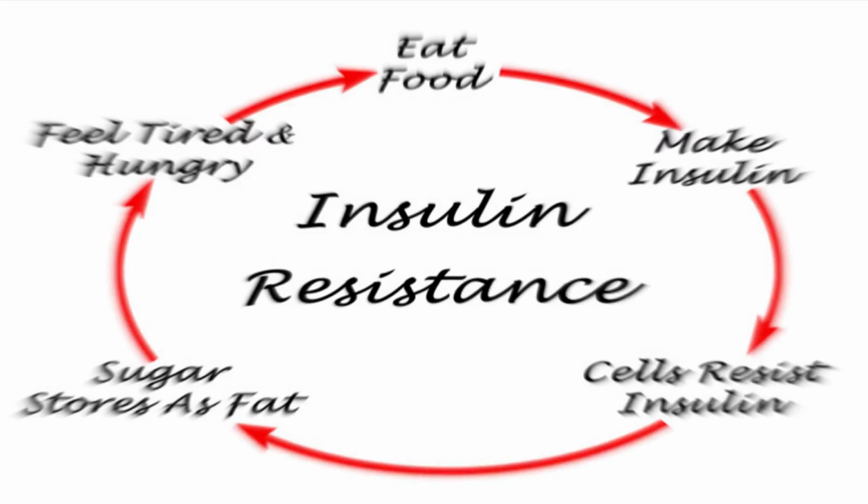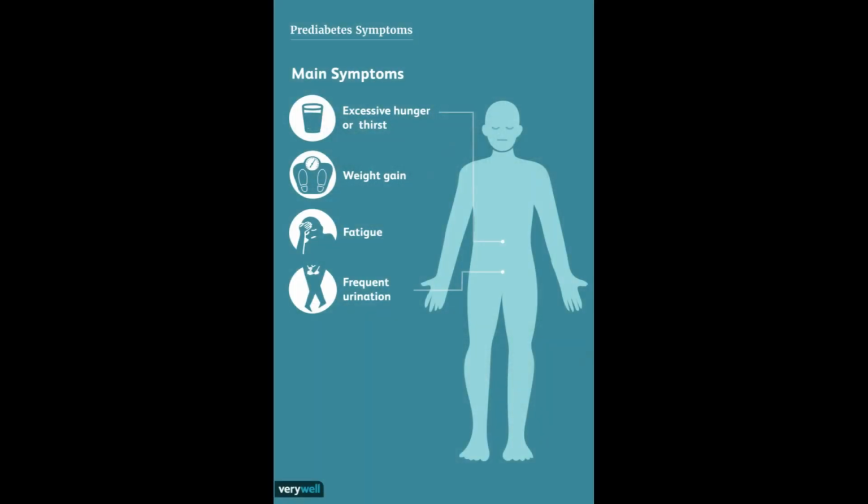Symptoms of prediabetes: being overweight, being 45 years or older, having a parent, brother, or sister with type 2 diabetes, being physically active less than 3 times a week, ever having gestational diabetes, diabetes during pregnancy, or giving birth to a baby who weighed more than 9 pounds. Having polycystic ovary syndrome. Complication of diabetes.